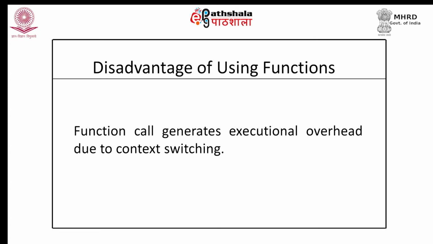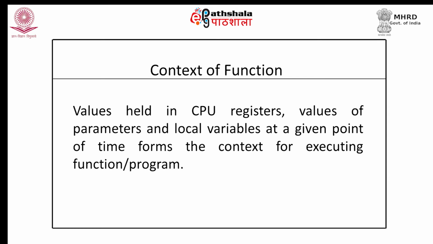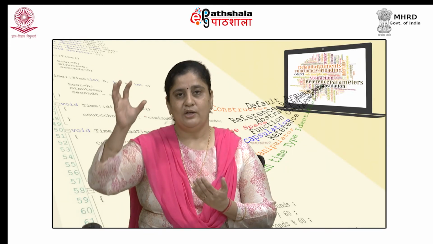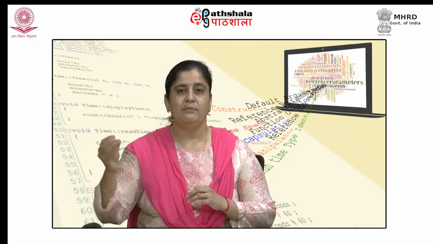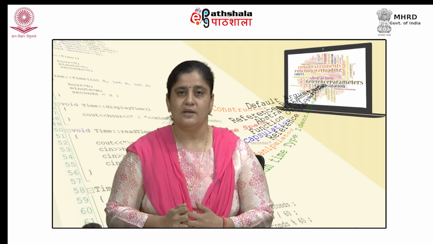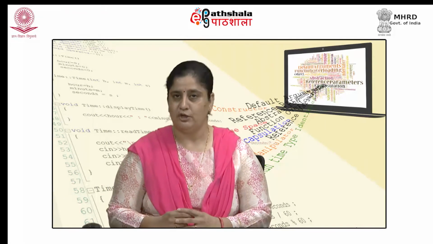So, let us understand what is context switching, and to understand context switching we need to first understand what we mean by context of functions. The values held in CPU registers, values of parameters and local variables at a given point of time form the context of the executing function and the program. So, a context of the program is the values at a given point of time in formal parameters, local variables, and also the values which are present in the CPU registers, which are being used by the CPU to execute the statements of the function.